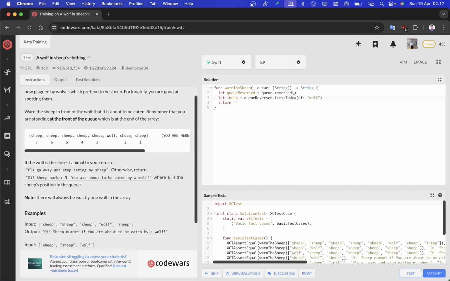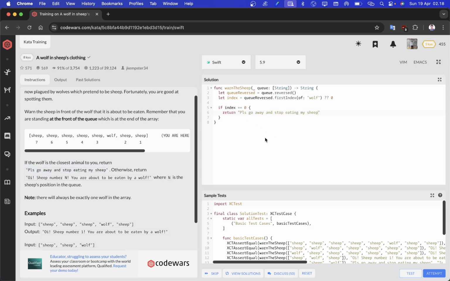Since the firstIndex method can return nil, we can handle it using the nil coalescing operator. So on the right here, we can add the coalescing operator and set the default value 0 like this. Over there, we can check if the wolf is at the very front or at index 0. If it is, we will return this sentence: "Please go away and stop eating my sheep."